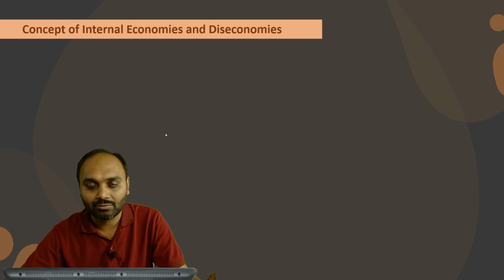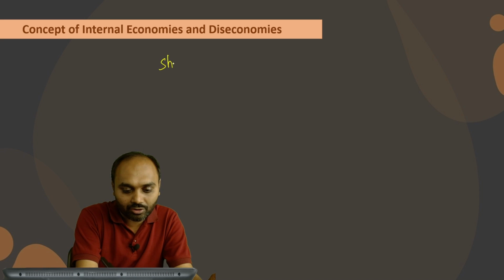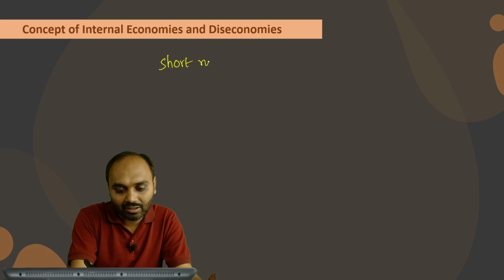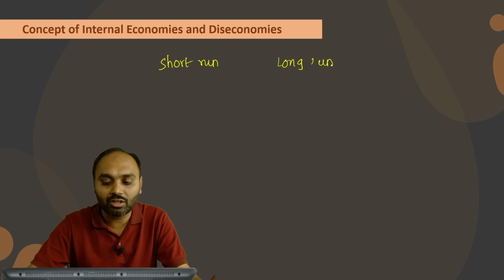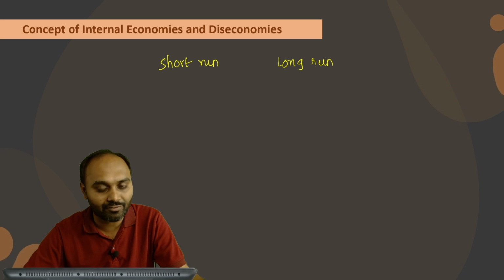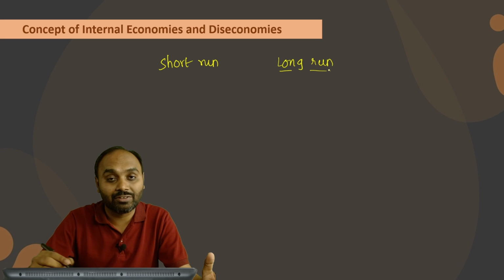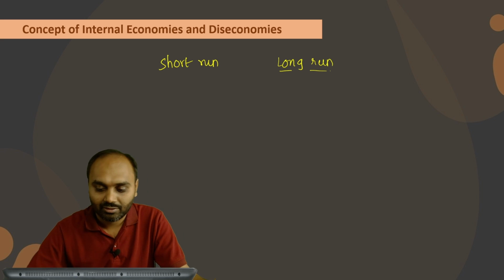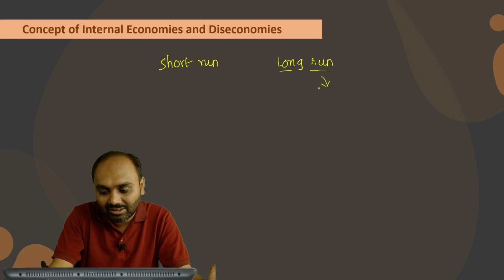Now students, we know there are two time periods: one is short run and another is long run. In short run, we are not able to change everything, as we studied in the previous session, and in long run we are able to change everything. So we are currently focusing on long run, where we are able to change every input. When you are able to change all the inputs, you are technically changing nothing but the scale of production.